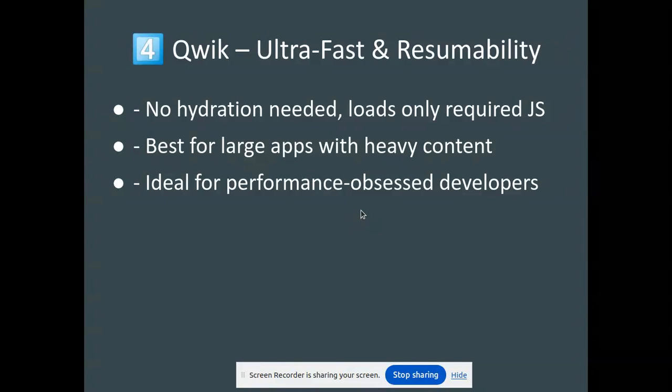Next, we have Qwik, ultra fast, with resumability. No hydration needed. Only requires JS. Best for large apps with heavy content. Ideal for performance obsessed developers.